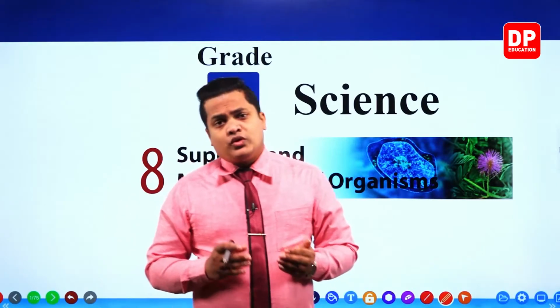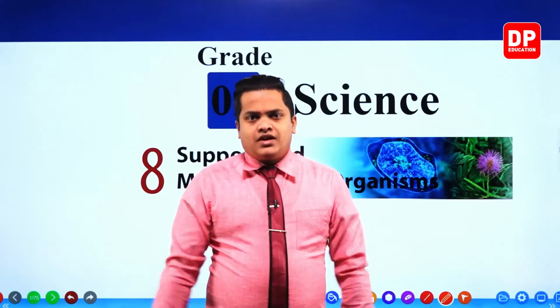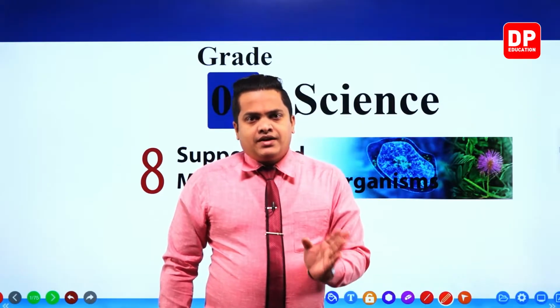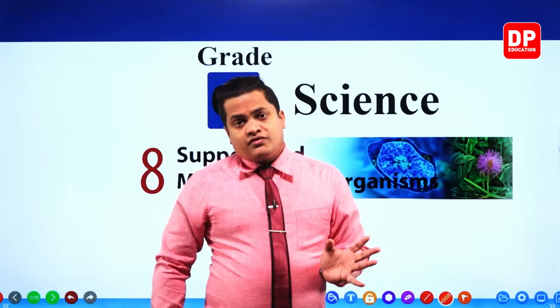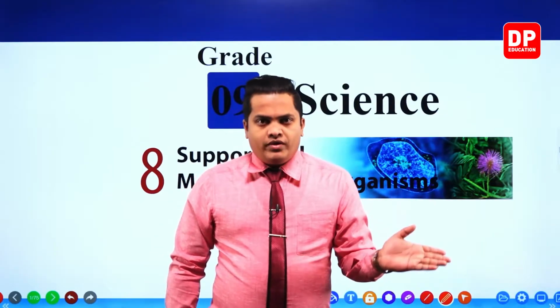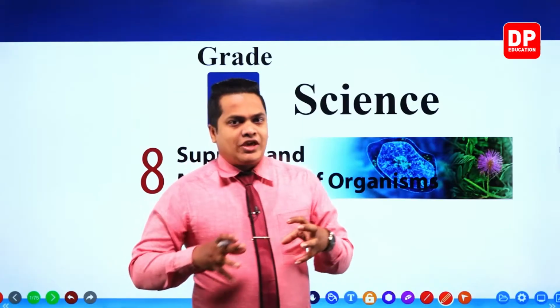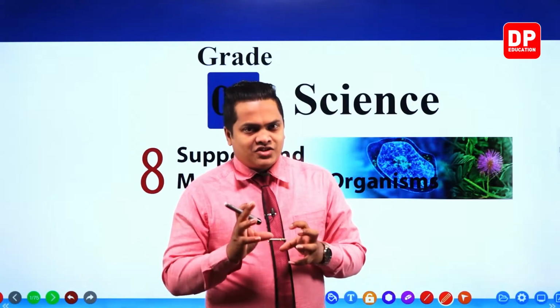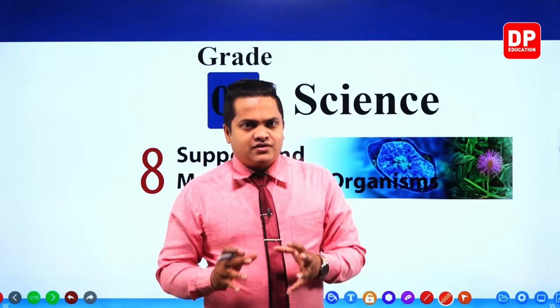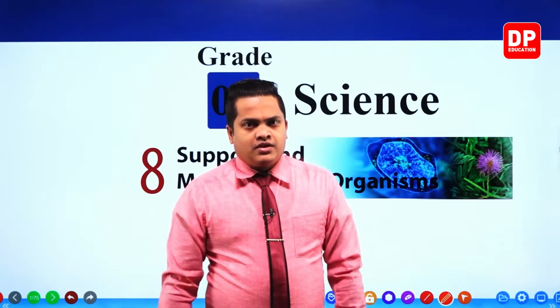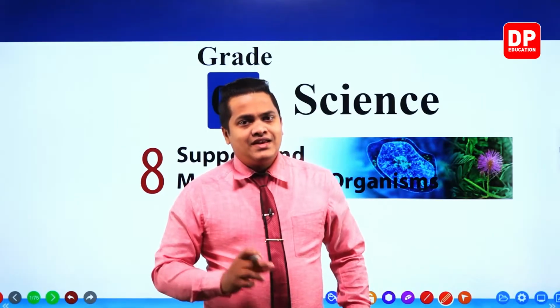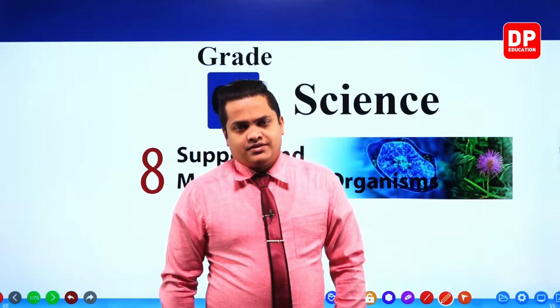But however, my dear children, plants can't locomote. The location of the plant is not going to change. But for certain changes that happen in the environment, these plants can show different kinds of movements. These movements will be discussed in detail within this lesson.